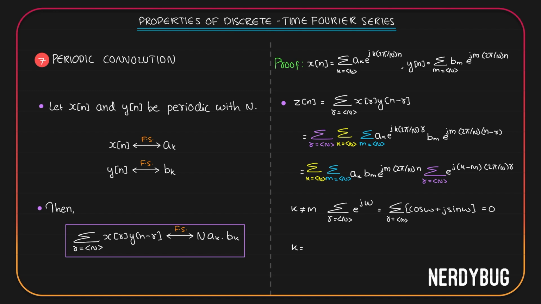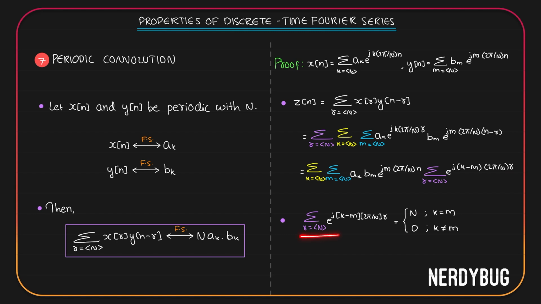What if k is equal to m? Then we are taking the summation over one period of e raised to k minus m, so this becomes e raised to 0. Or we are taking the summation where r can take any n consecutive integer values of 1. Basically, you are adding 1 plus 1 plus 1. How many times? N times. So this is going to be n. So we can write this summation is going to be n if k is equal to m. It is 0 if k is not equal to m. So we only have to take the case where k is equal to m.